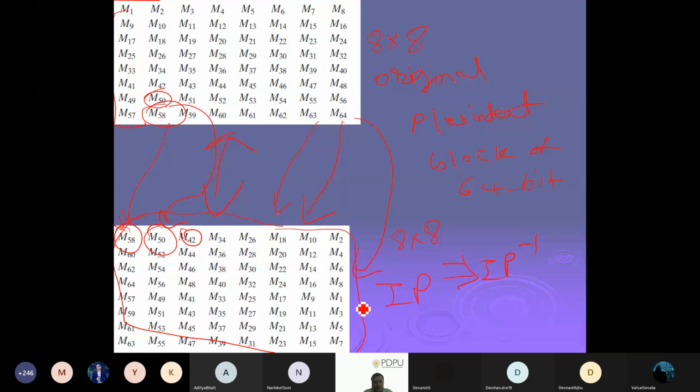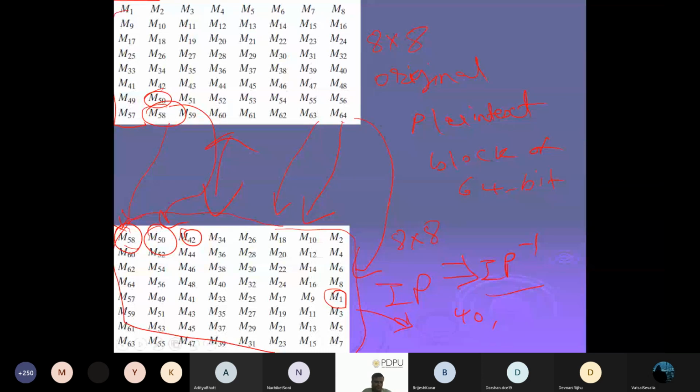Now if I have to convert back to the original positions, I cannot take the first bit, because it is the 58 that is there. So what is the index of the first bit? This is M1. If this is my 8 cross 8 array, what is the index of M1? 5th row and 8th column. Yes. So 8 into 5, that is 40. So M1 will go to position 40 in the inverse permutation. Good.